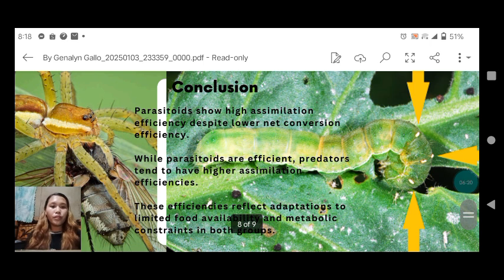Therefore, we conclude that parasitoids show high assimilation efficiency despite lower net conversion efficiency. Now, while parasitoids are efficient, predators tend to have higher assimilation efficiencies. These efficiencies reflect adaptations to limited food availability and metabolic constraints in both groups.